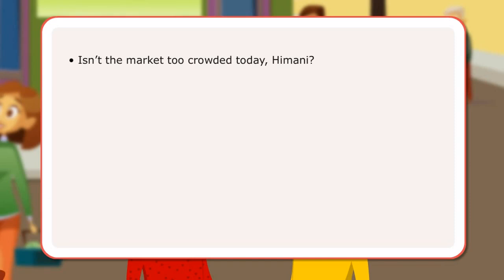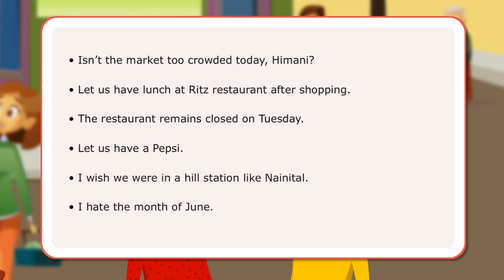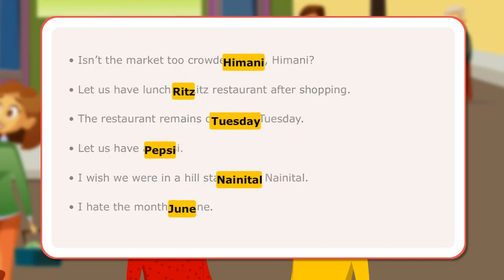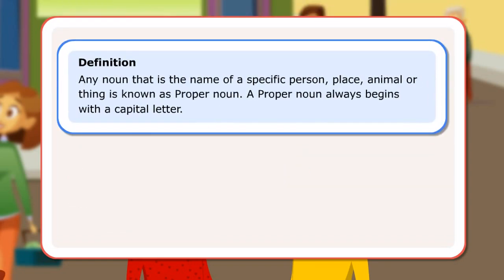In the conversation, the friends have used proper nouns referring to a particular place, person, brand, month, and day of the week. All these proper nouns have been capitalized. The words Himani, Ritz, Tuesday, Pepsi, Nainital, June are examples of proper nouns. Definition: any noun that is the name of a specific person, place, animal, or thing is known as a proper noun. A proper noun always begins with a capital letter.